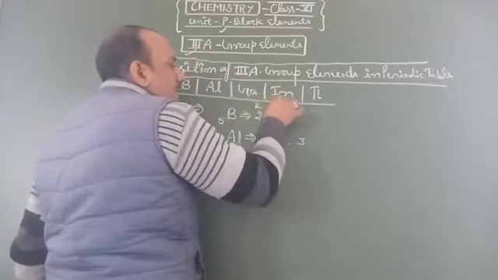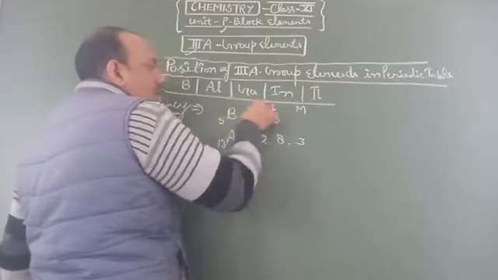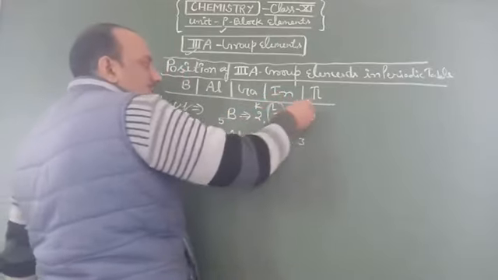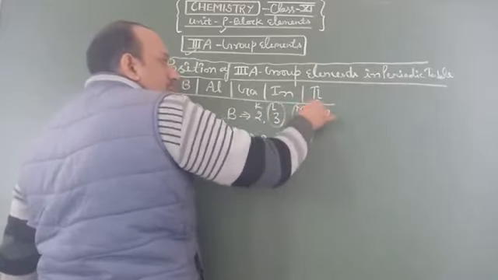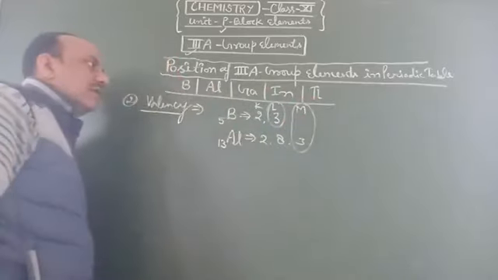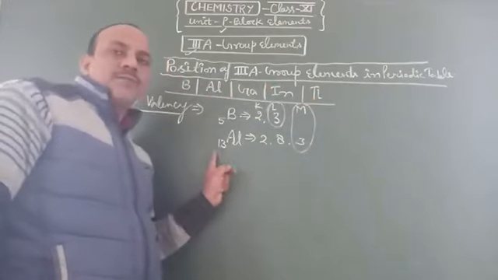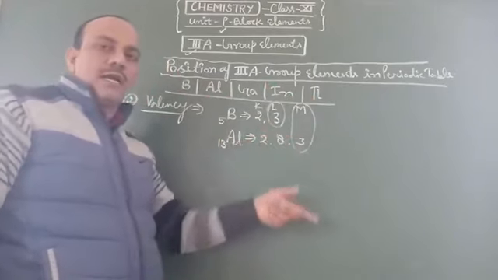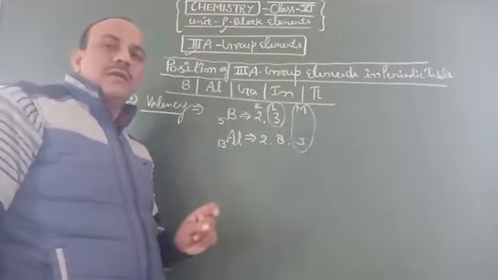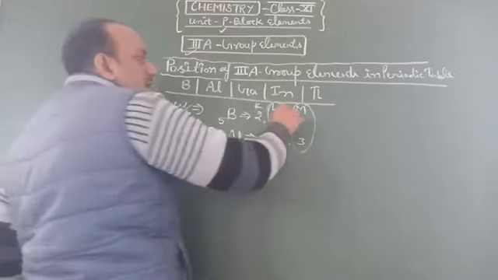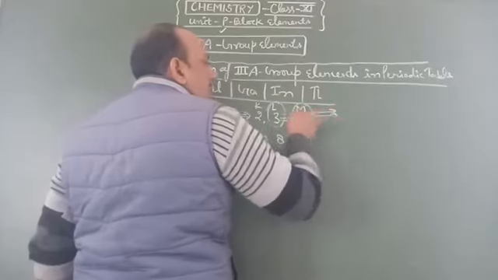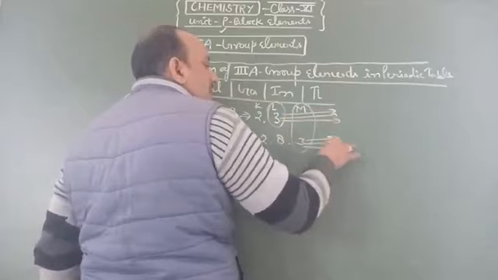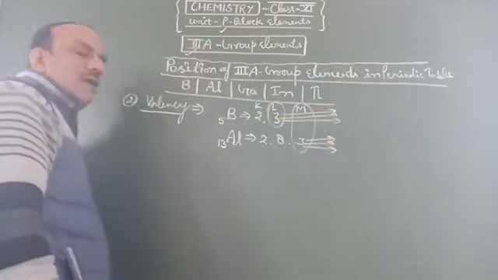So we say that the last orbital for boron is L, where 3 electrons are available, and the last orbital for aluminium is M, where 3 electrons are available. These elements have the capacity to accept electrons according to the octet law and complete their octet. So boron has 3 electrons in its outermost orbital, and aluminium also has 3 electrons in its outermost orbital.